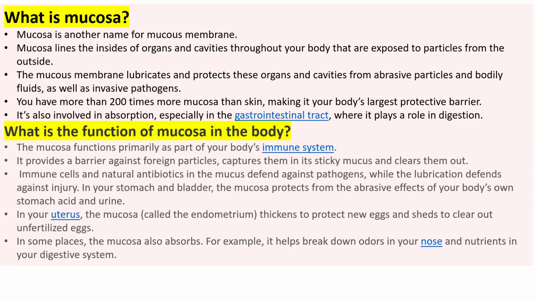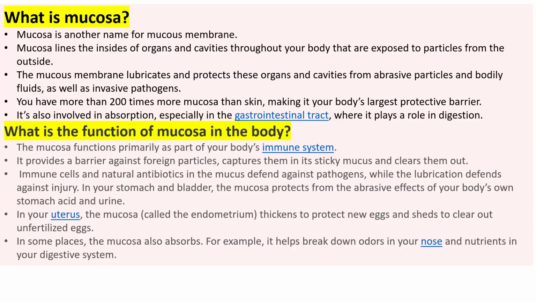In your uterus also, the mucosa is called the endometrium, which always thickens to protect new eggs for pregnancy. And if the woman is not pregnant, then it sets to clear out the unfertilized egg in the form of bleeding during menstruation.